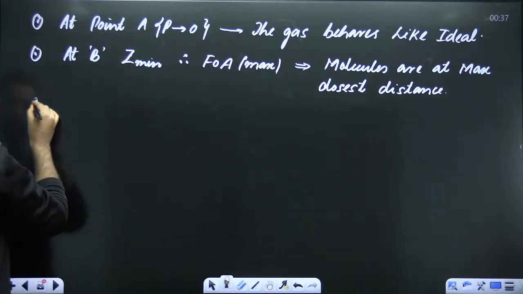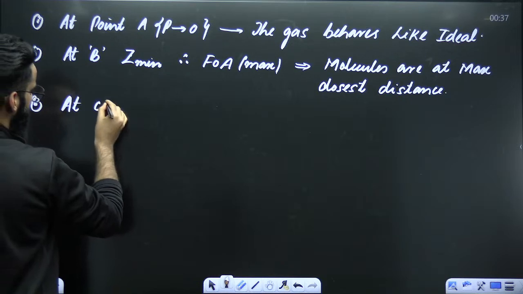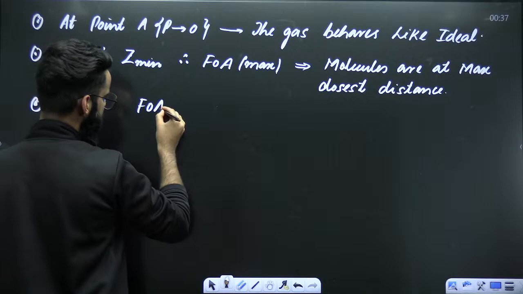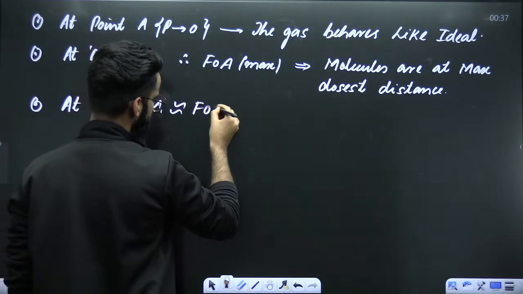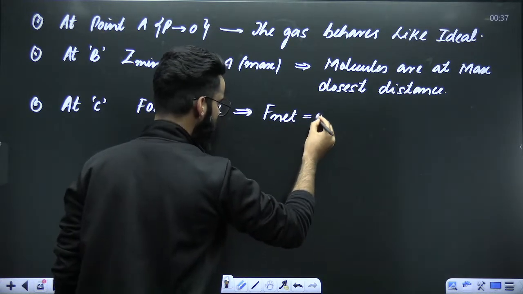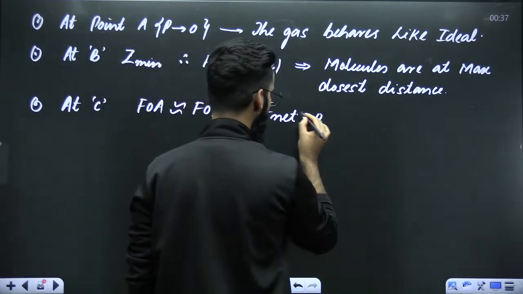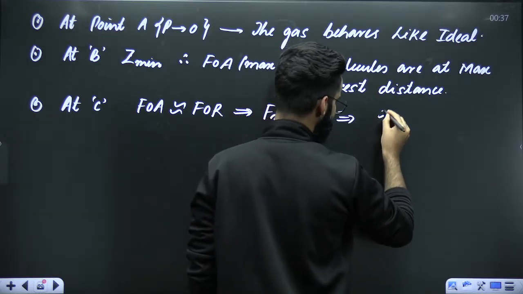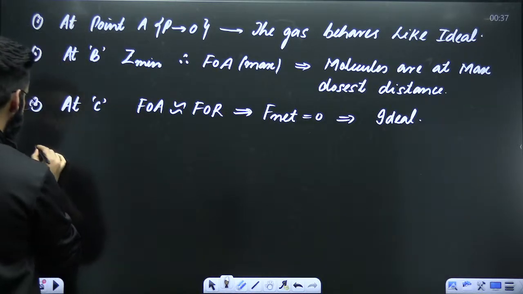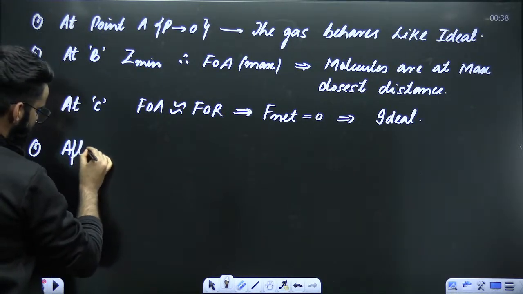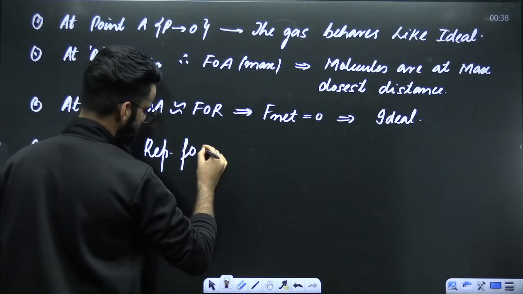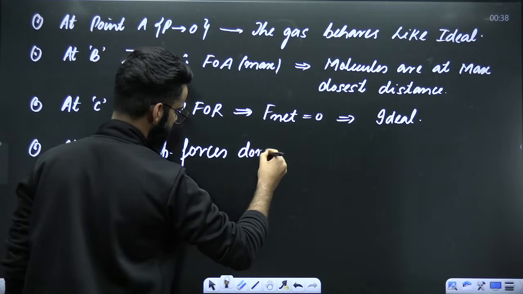Now, one more point. At point C, what happens at point C? Force of attraction and repulsion become equal. Therefore, net force on the molecule becomes 0. If net force on the molecule becomes 0, what does that mean? That means the real gas again behaves like the ideal one, right? And after point C, it's the repulsive forces which dominate between the gas molecules.